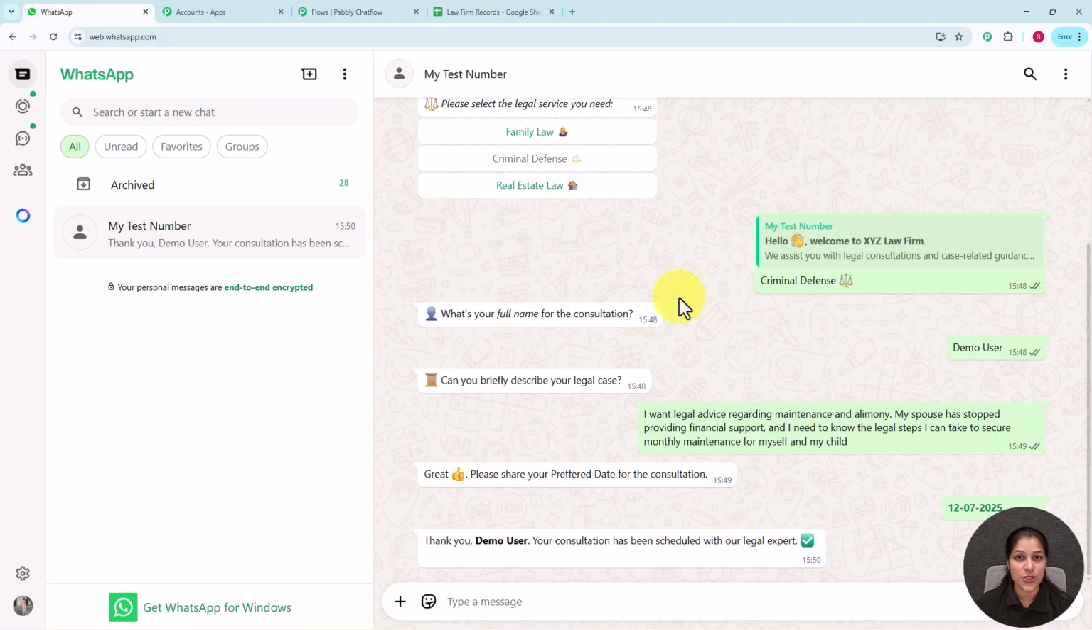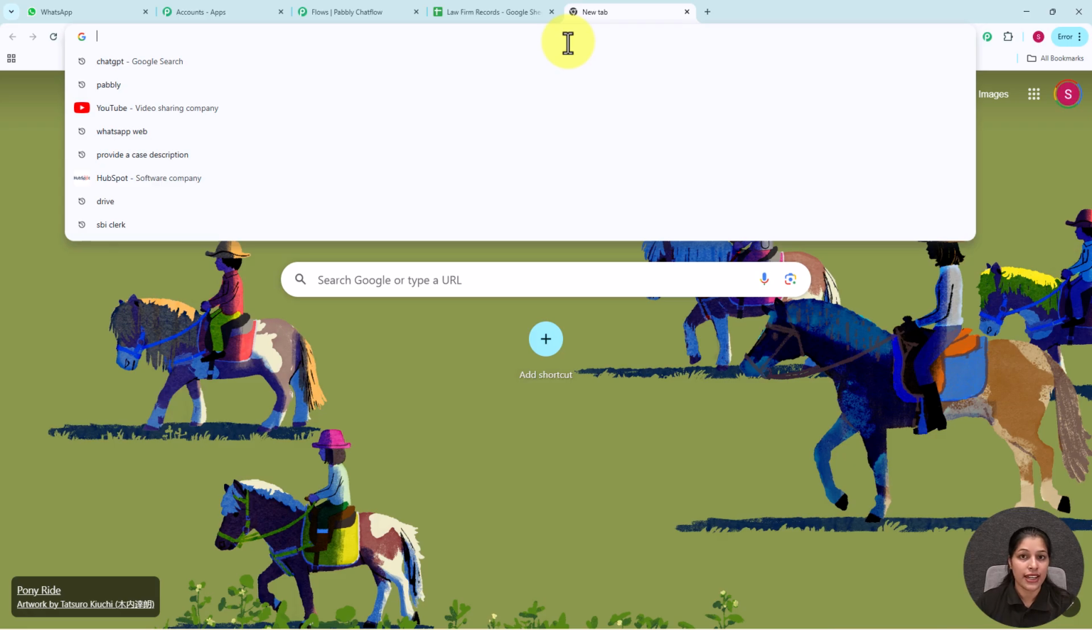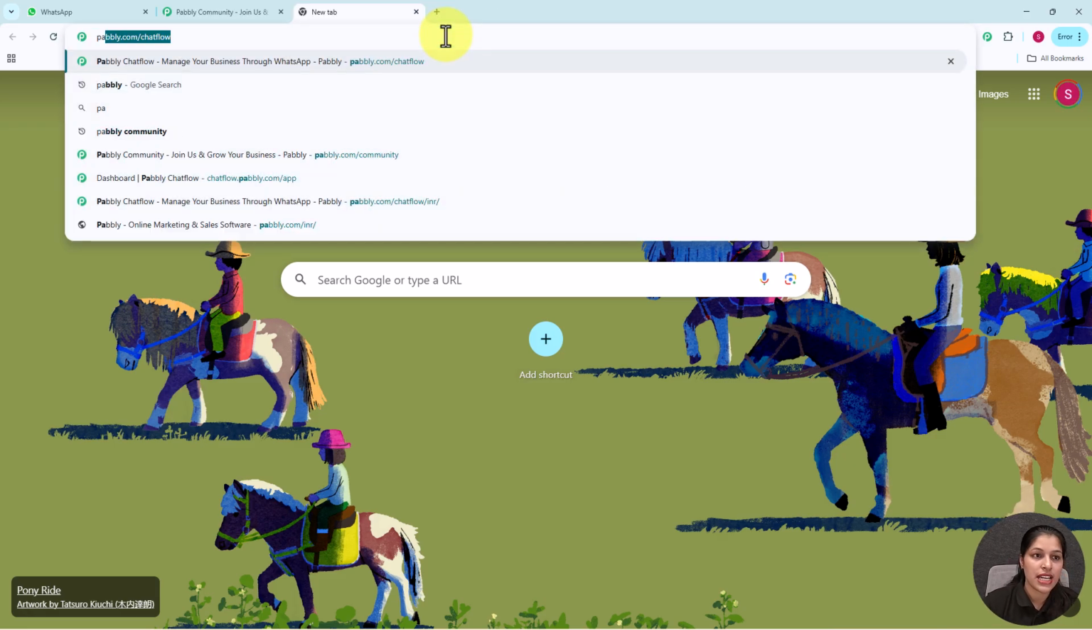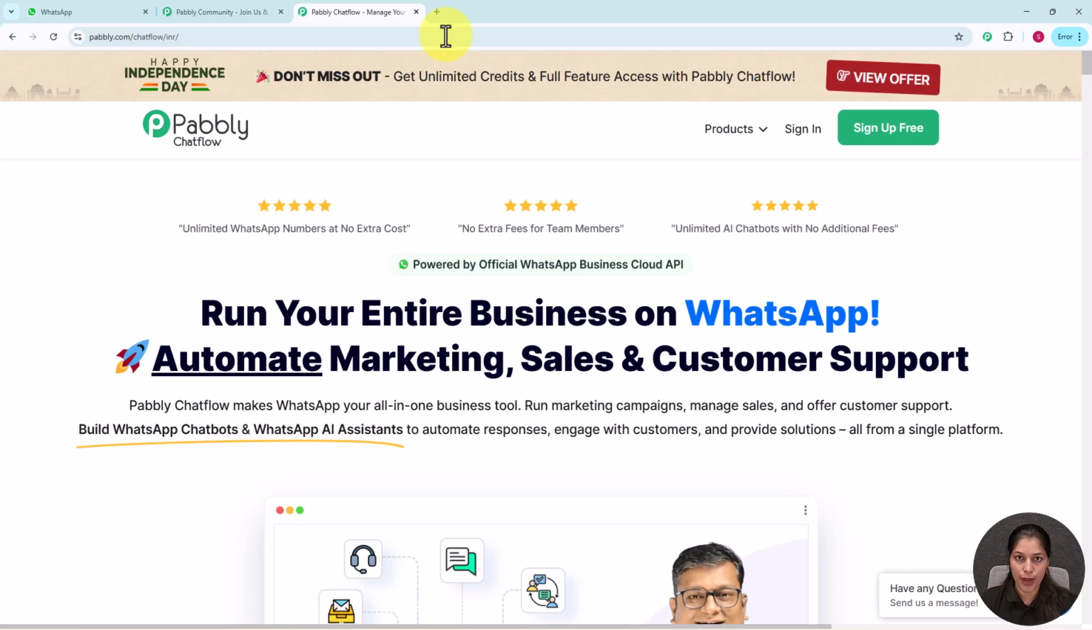So you can also use Pabbly and create an amazing chatbot like this. Now for accessing the Pabbly Chatflow, you just have to type its URL over the new tab, that is pabbly.com/chatflow, and once you enter the URL, you will get the landing page of Pabbly. And here you can see we are getting two options, that is sign in and sign up free. So if you are a new user, you can simply click over this sign up free, but if you are an existing user, you can simply click over this sign in.